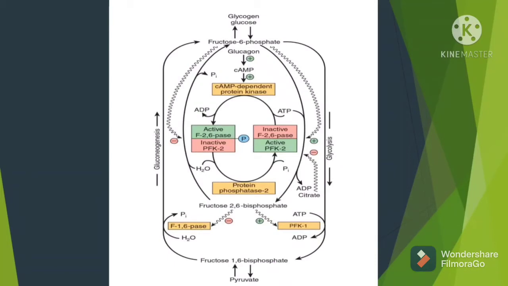Now, in the well-fed condition, we will always have insulin holding the upper hand. So insulin will activate protein phosphohydrolase, which will cause the dephosphorylation of the enzyme, causing the activation of PFK2 and inactivation of fructose 2,6 bisphosphatase. The net result is an increase in the level of fructose 2,6 bisphosphate, because the enzyme breaking it is now inactive and the enzyme synthesizing it is now activated. So fructose 2,6 bisphosphate can activate PFK1, and PFK1 can let glycolysis move ahead.